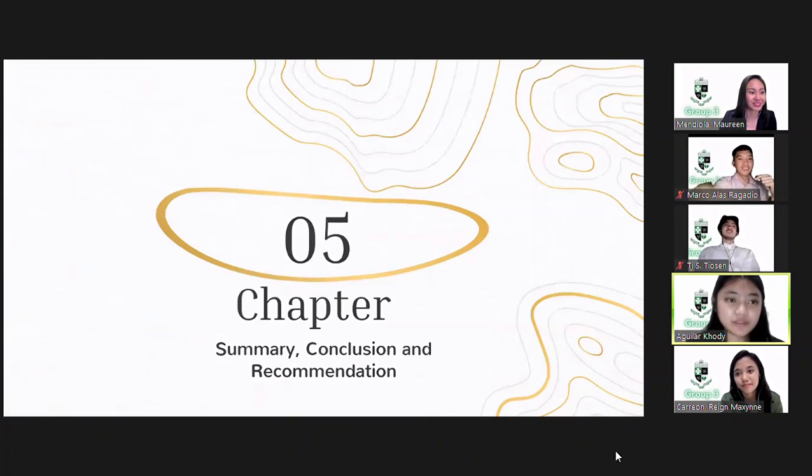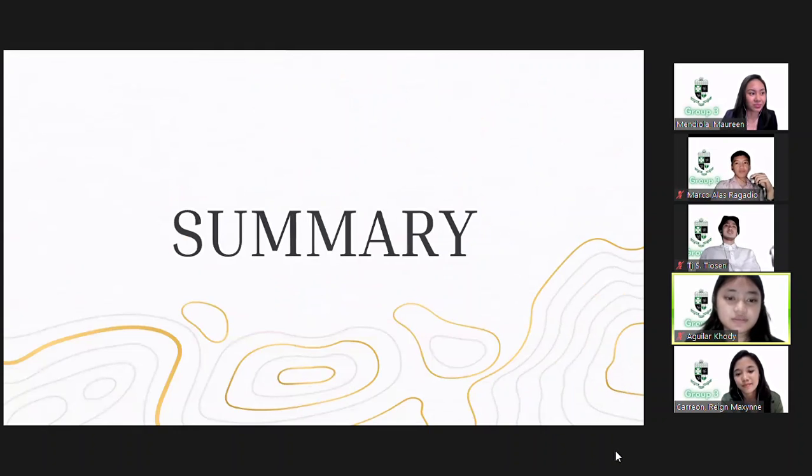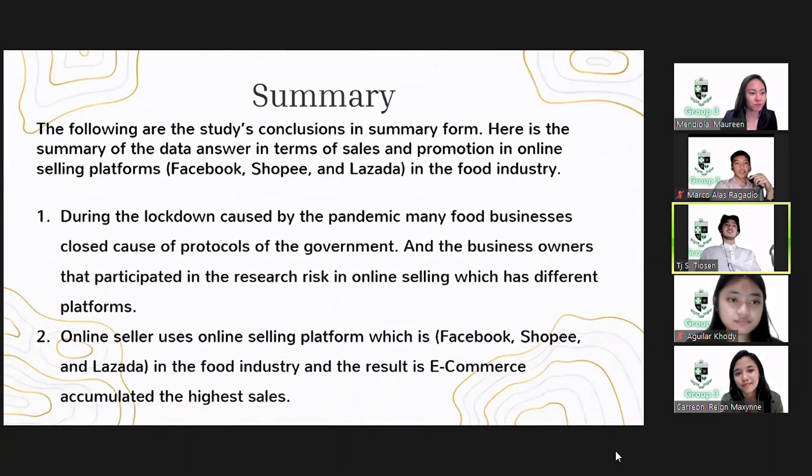Chapter 5. This chapter is the summary of the research: social media, Facebook, and e-commerce, Shopee and Lazada, and comparative analysis in the food industry of a whole year of sales and promotion. From the findings, conclusions were drawn and recommendations were made. Summary. The following are the study's conclusions in summary form.